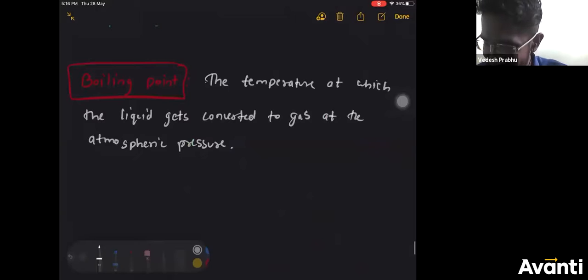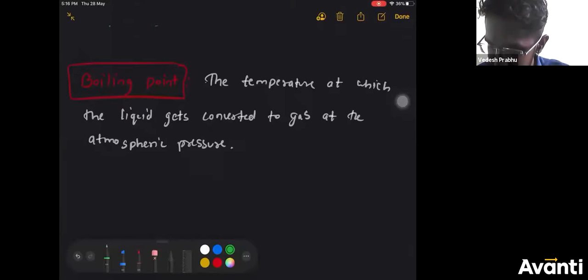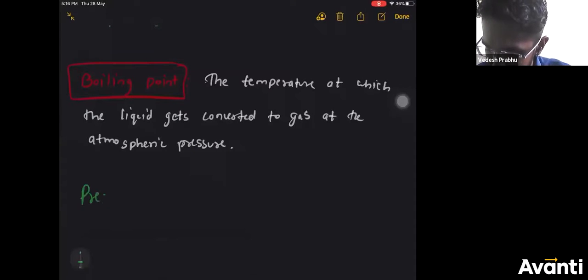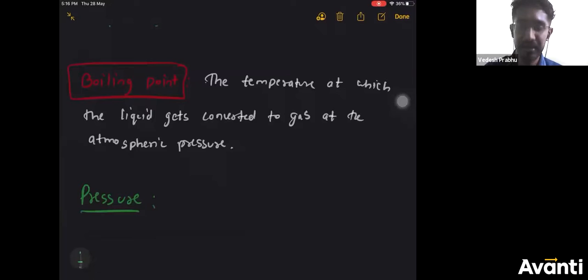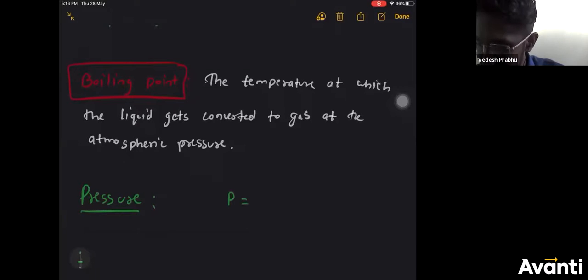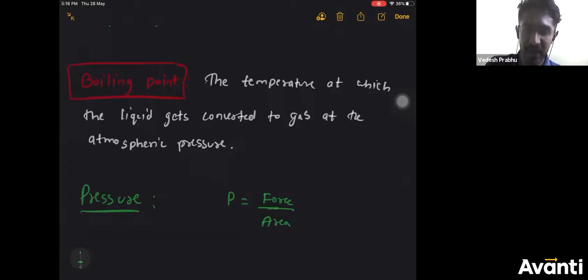So now we will go to the topic of pressure. First you need to understand what exactly is pressure. Pressure is given by this formula, P is equal to F by A, where F is force, A is area. When we do the gravitation chapter, in the later half, you will learn in detail regarding pressure, numericals, and all that.